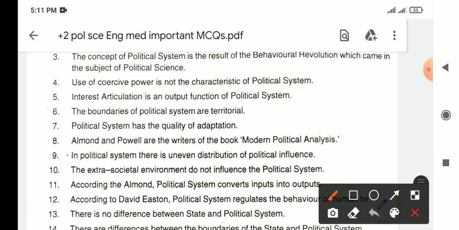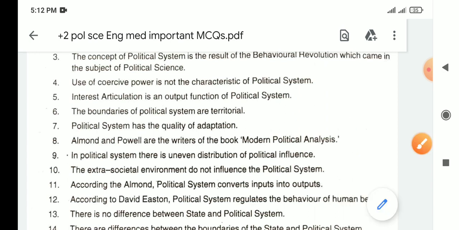Then we have question number 6. The boundaries of political system are territorial. False. It can be territorial, extraterritorial also, right? So this is false. Next question is, political system has the quality of adaptation. It is true. Political system can adapt, can change with the time.